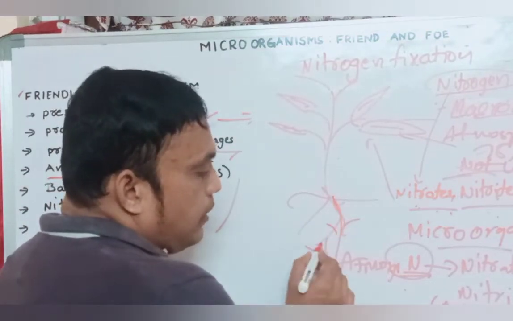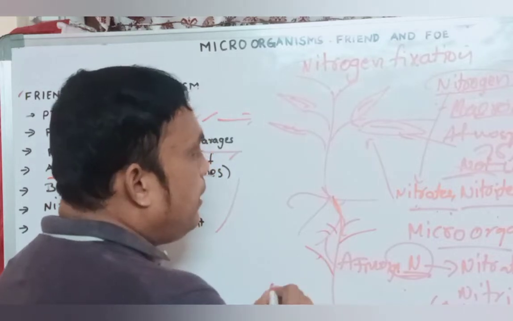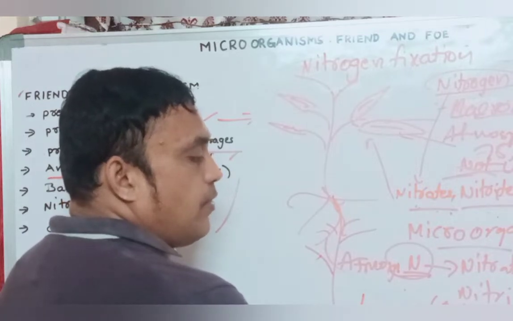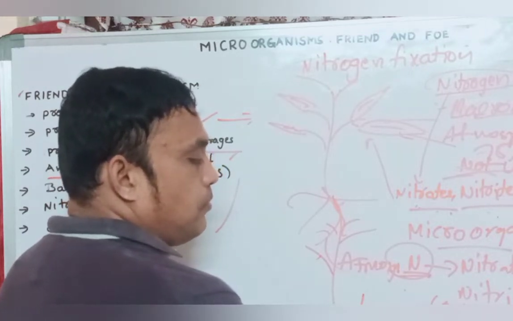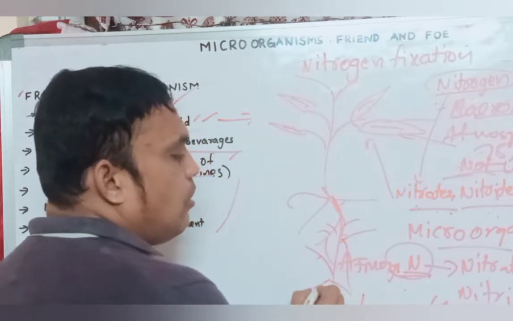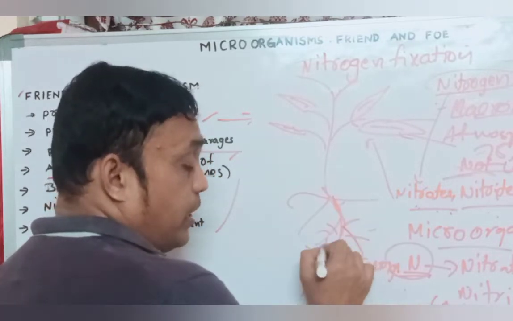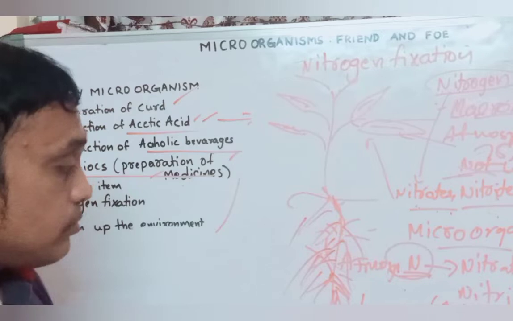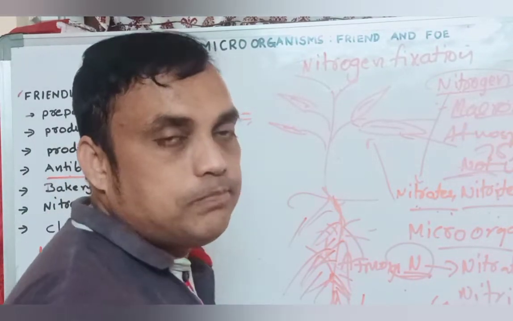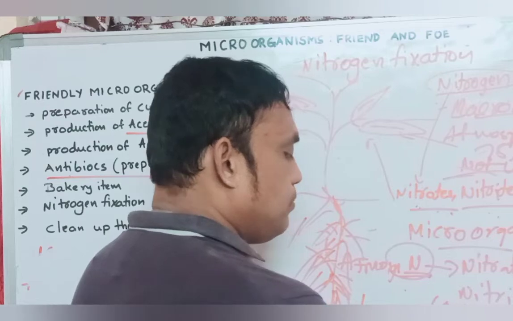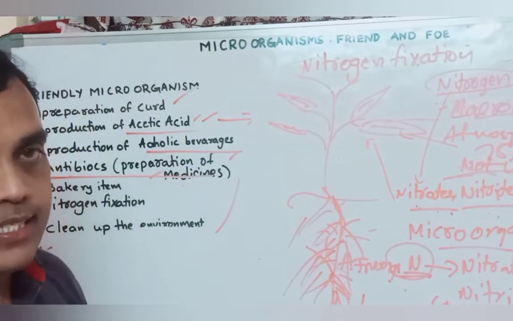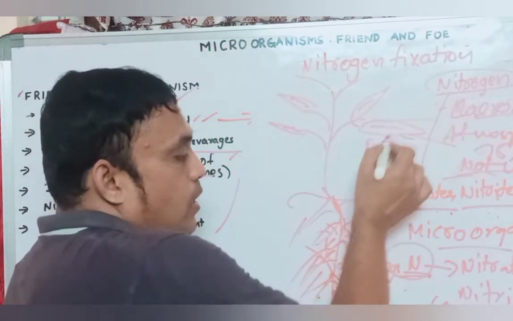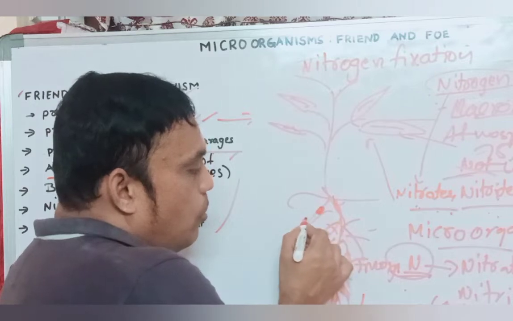Generally, this is an example of a Leguminaceae family plant. What is Leguminaceae? Groundnut, peanuts, all types of nuts. Okay, Leguminaceae family plants. These are examples: groundnut or peanut, pea plants. In these Leguminaceae family plants, generally root nodules are present.